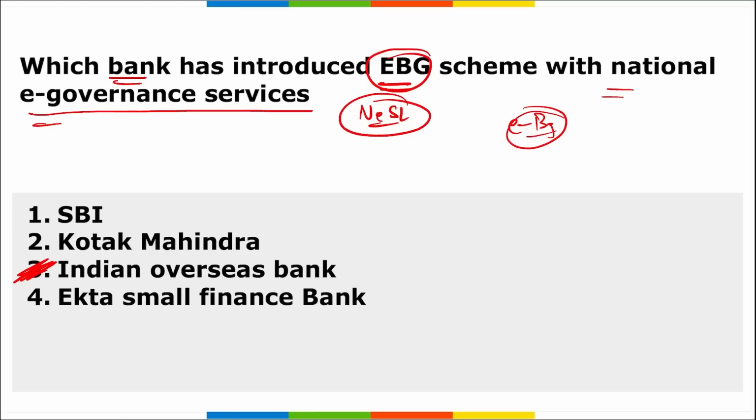All right, then apart from this, remember, if we talk about the features of this EBG, they are issued instantaneously in a completely paperless mode with digital stamping and digital signature. That is, they are replacing paper-based bank guarantees, which with physical stamping and wet signatures would take 3 to 4 days. But with the help of electronics, they will be easily able to issue them in a small amount of time only.